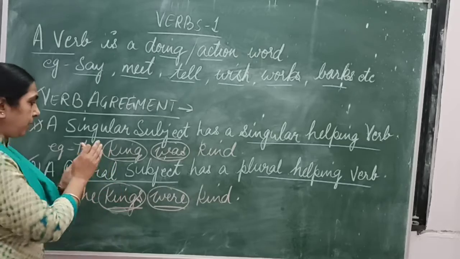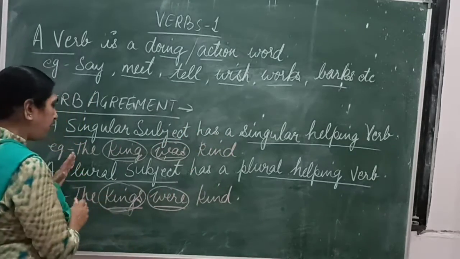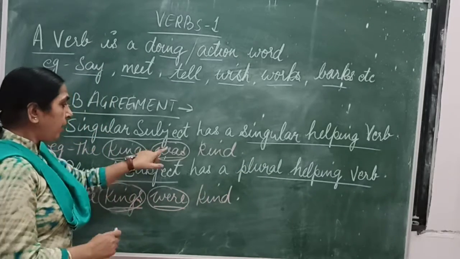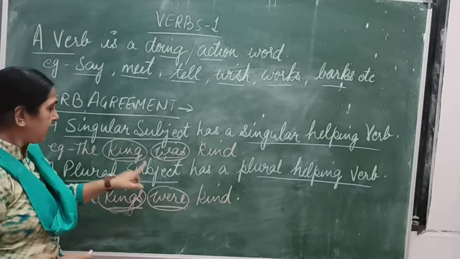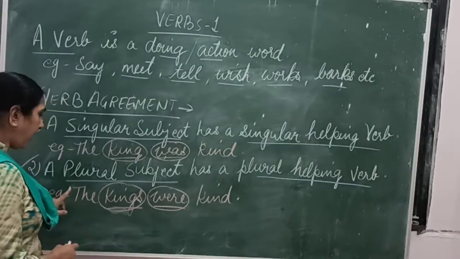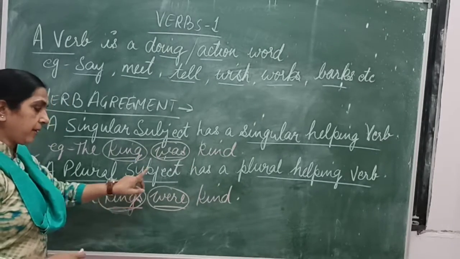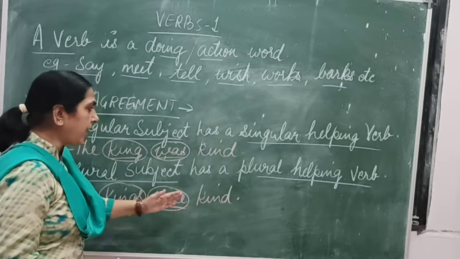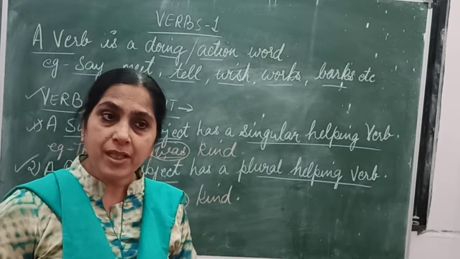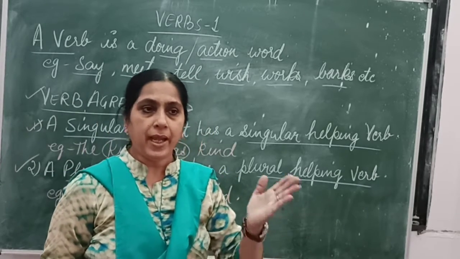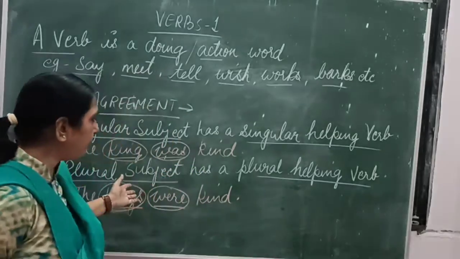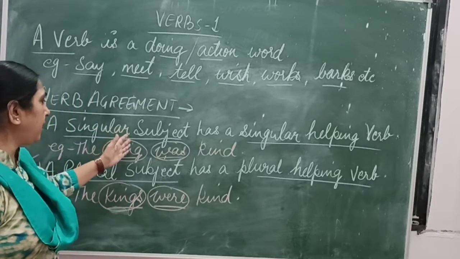So this is how a singular subject will have a singular helping verb and a plural subject has a plural helping verb. This is how the helping verbs, the words was and were, have changed. A singular subject, that is king, is having was. King was kind. And in the plural subject, the kings were kind. This is how the helping verbs change from singular form to plural form. A singular subject, I repeat, will have a singular helping verb and a plural subject will have a plural helping verb. These are the two rules which we have to follow while converting from singular form to plural form of verbs.